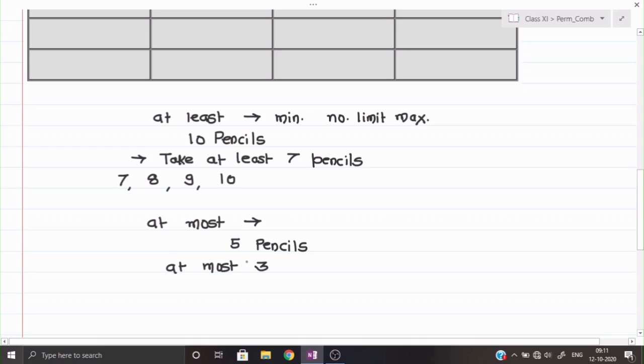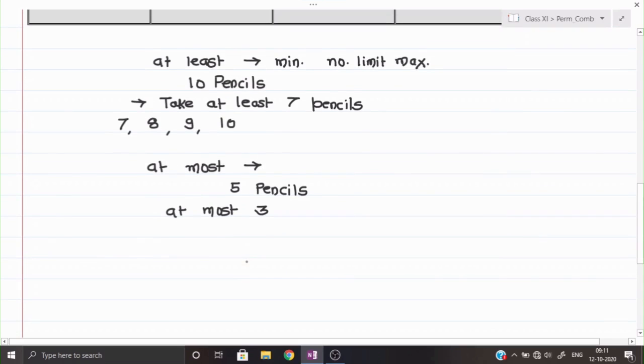At most 3 means you cannot take more than 3. Now here we shall start with 3 and go down to the lowest value. Then I can take either 2 or I can take 1, and remember I can take 0 also.